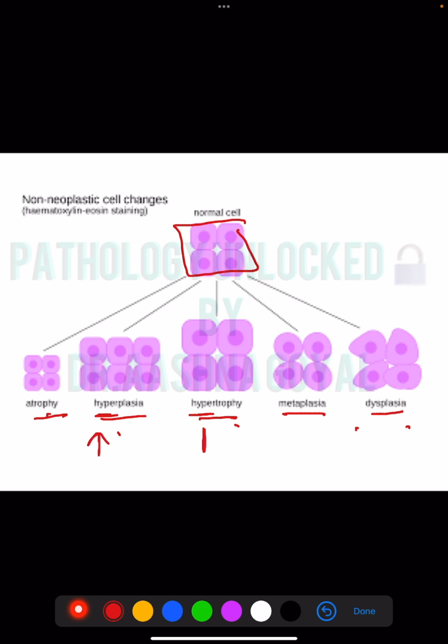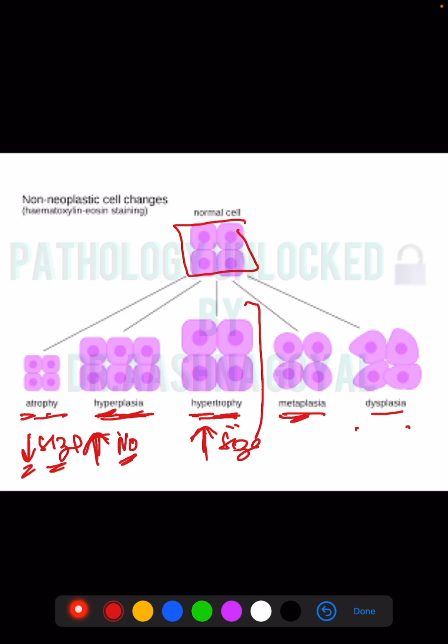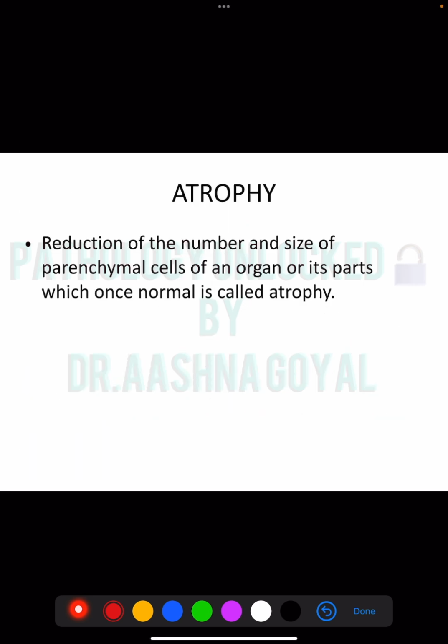And as the name suggests, hyper means zyada. A means less. Plasia means number. And trophy means size. So with the name atrophy, trophy means size, decrease in size. Hyperplasia, hyper means zyada, plasia means number, increase in number. Hypertrophy, hyper means zyada, trophy means size, increase in size. These 3 are done. Next is metaplasia. Metaplasia is change or replacement of mature cell to another mature cell. And dysplasia is disordered development.